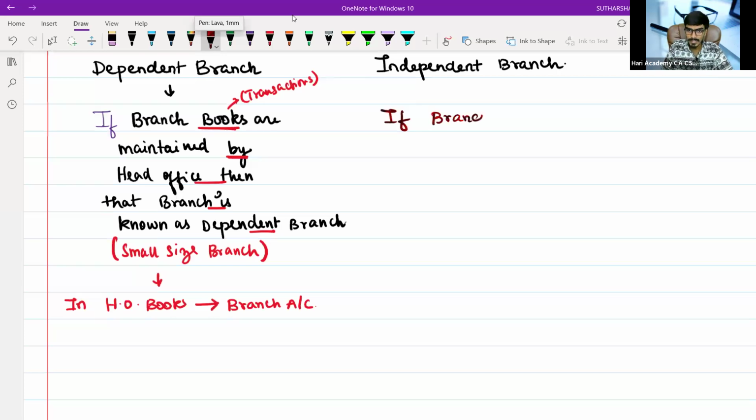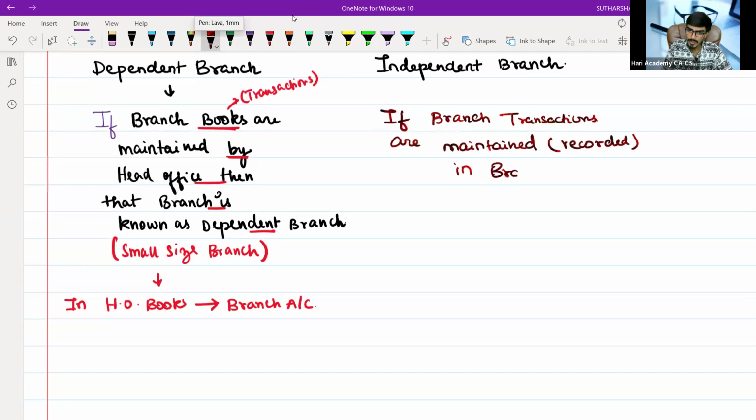If branch transactions are maintained and recorded in branch books, it is independent. Dependent is under the HO books; independent is under the branch books. Branches have a separate, exclusive power to prepare their own accounts.